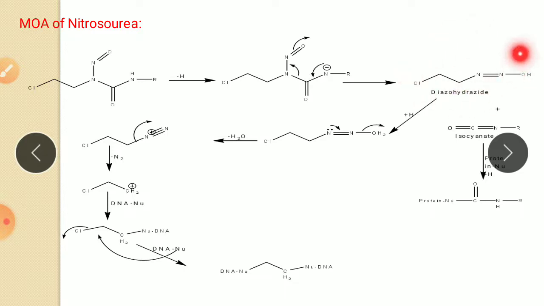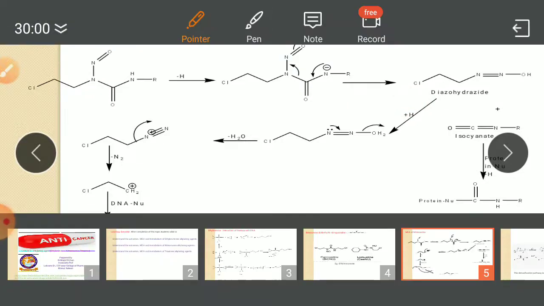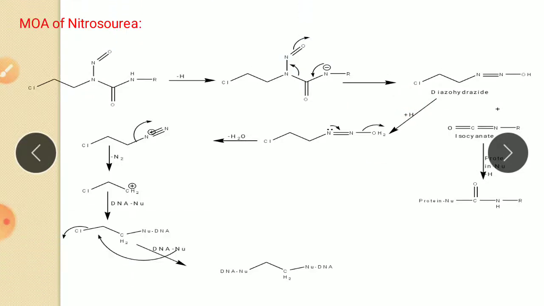Then this diazohydroxide again, after protonation, the OH is converted into OH2. Then after removal of water, this N lone pair is converted into a bond, so it becomes a triple bond, and with removal of the water molecule it forms the diazo species.